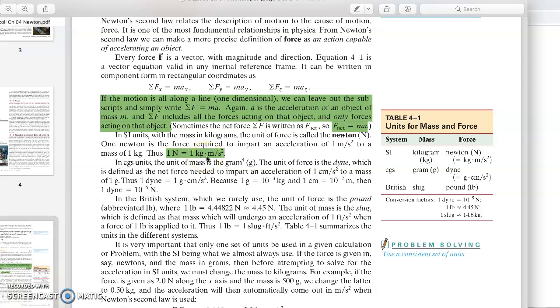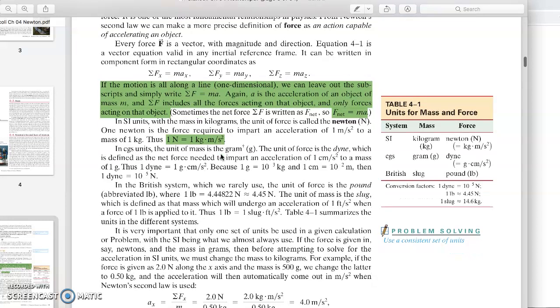So if somebody asks us, what is a Newton in SI units? You know, Newton is not an SI unit. If you remember the first chapter or second chapter, I don't recall now, in the SI units, it's mass, time, and distance. So we have meter, kilogram, and second. So how to express Newton in SI units? It is kilogram, which is from the mass, times meter per second square, which is coming from the acceleration. This is very important to know, by the way.